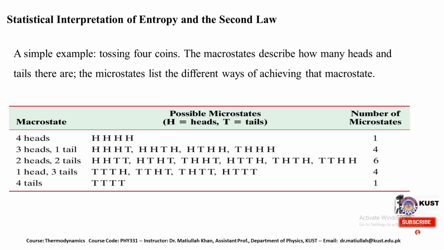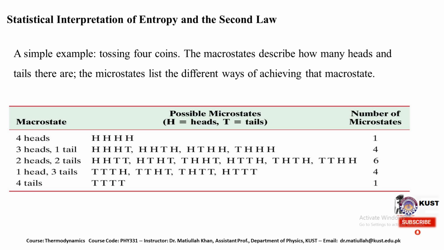In this case, with all heads, 1 microstate is possible. For the macrostate of 3 heads and 1 tail, 4 microstates, or 4 such arrangements, are possible.